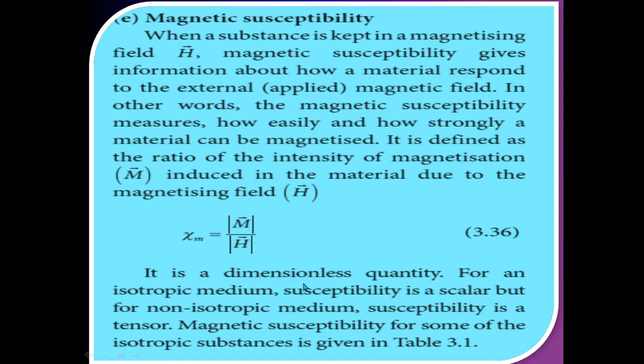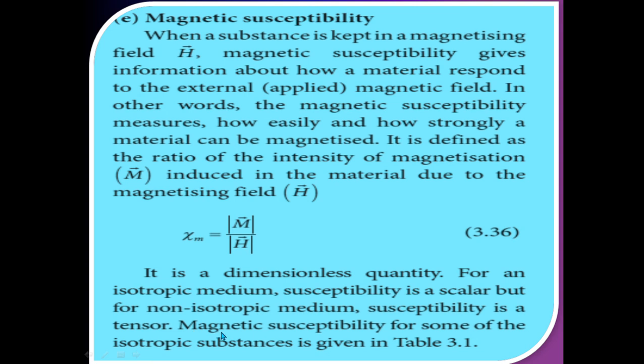It is a dimensionless quantity. Very, very important point: it is a dimensionless quantity. For an isotropic medium, susceptibility is a scalar, but for a non-isotropic medium, susceptibility is a tensor. This is also a very important point, please note it down.